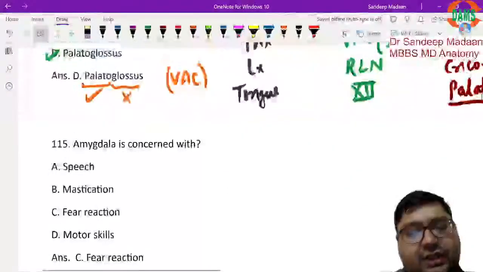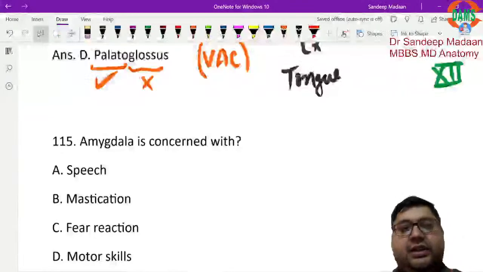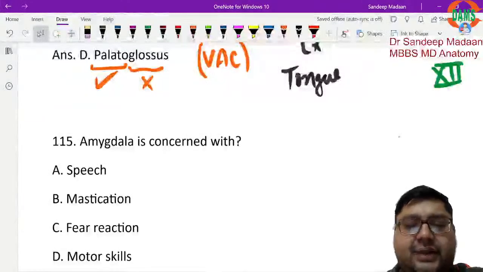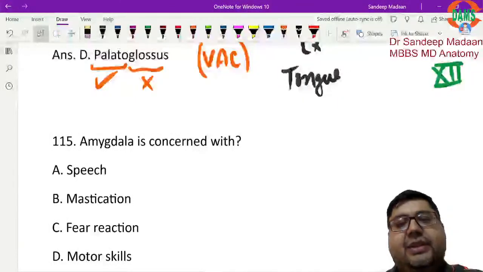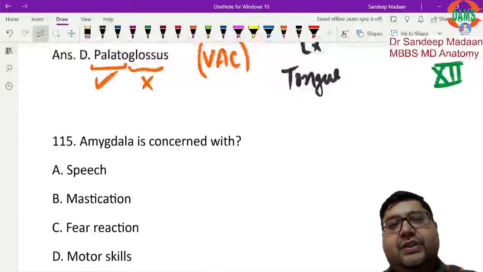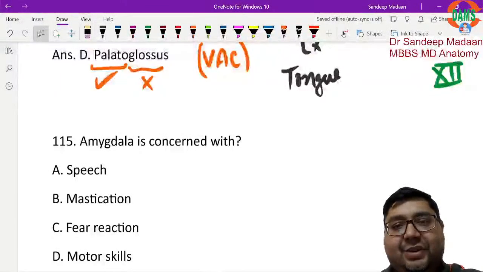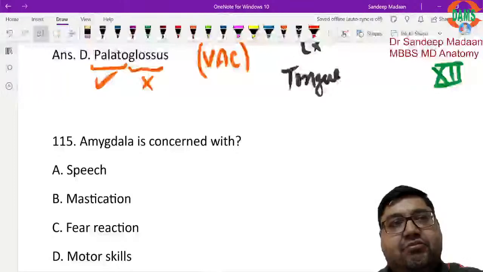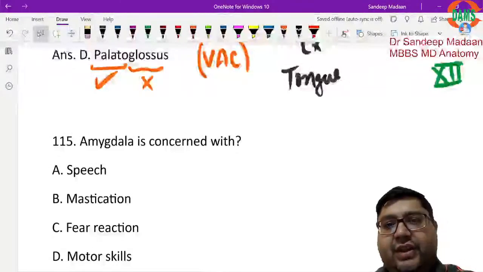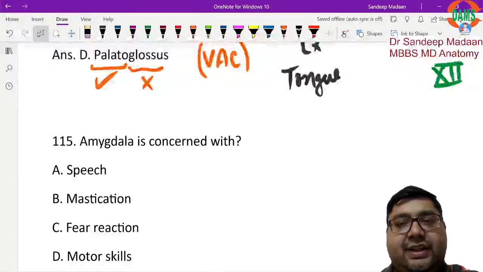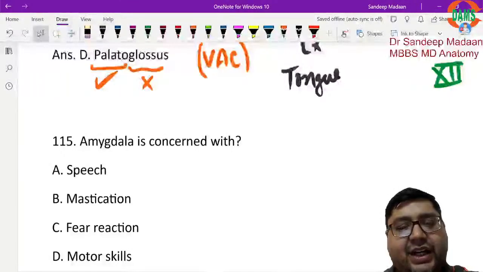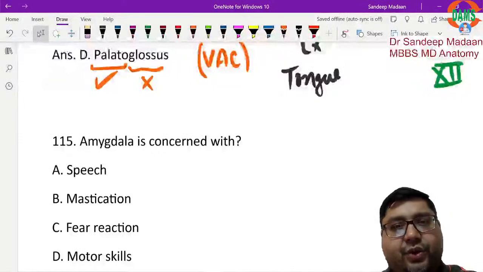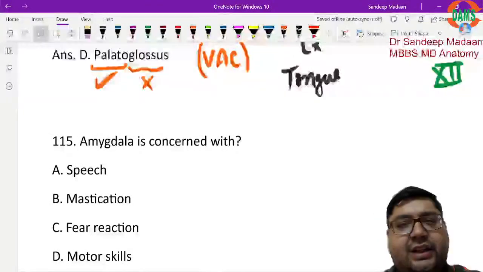Now the next question is, amygdala is concerned with what? Amygdala is a part of the limbic system. We need to understand this basic thing about the limbic system. The limbic system is present in our brain and its major concern is two roles: survival of the individual and survival of the species. For the survival of the individual, food is required. The feeding, food procurement and everything concerned will be the concern of the limbic system.